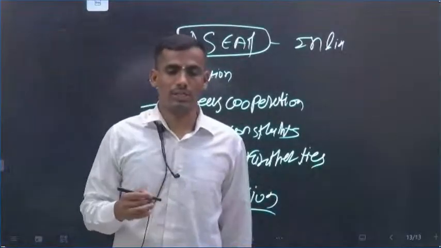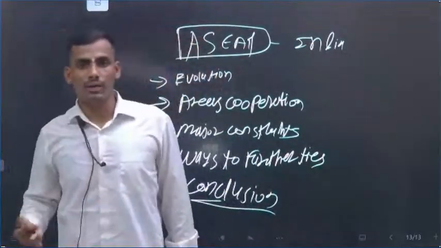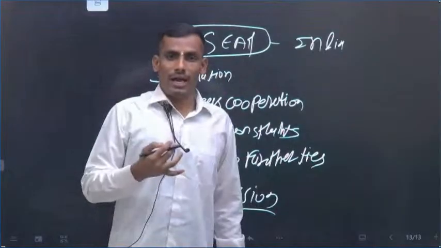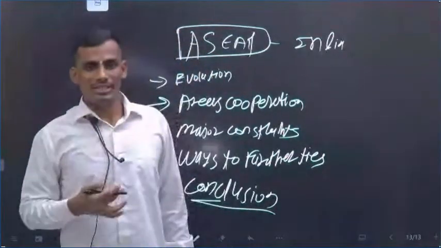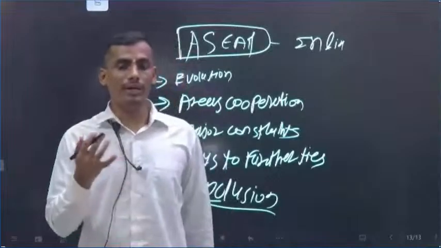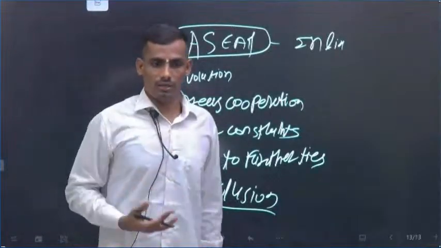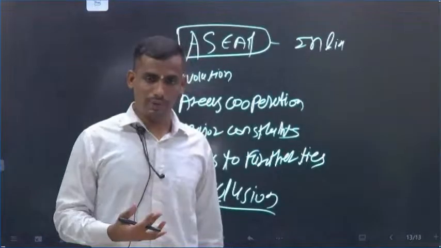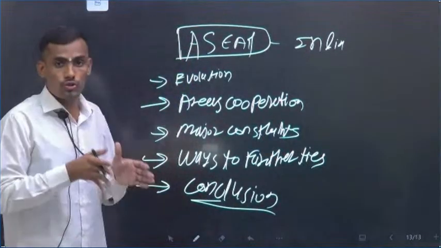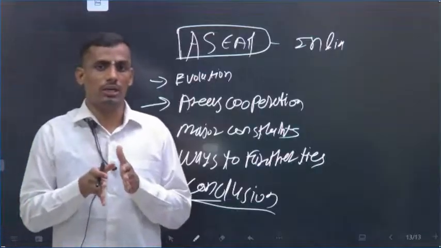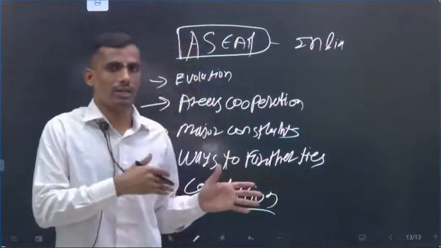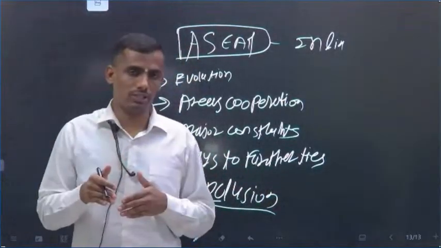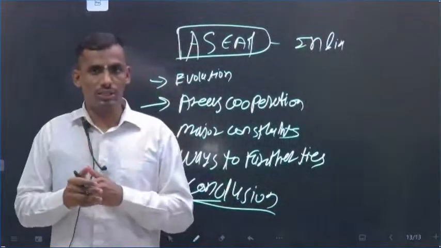Jaishankar's, our External Affairs Minister's, book: India's way and ASEAN's way have more convergence than divergence, and that can help to build an Asia-centric political or economic order. Okay, so this will be your conclusion, but the conclusion should be positive and futuristic. Always remember this: start with a recent current event in the introduction and end with a futuristic conclusion.